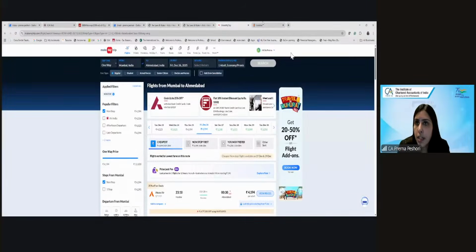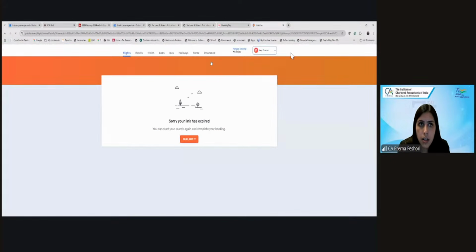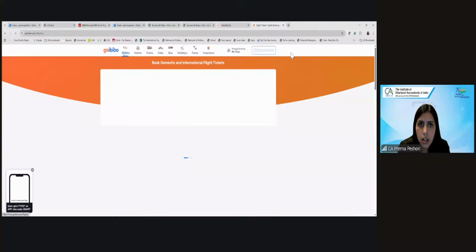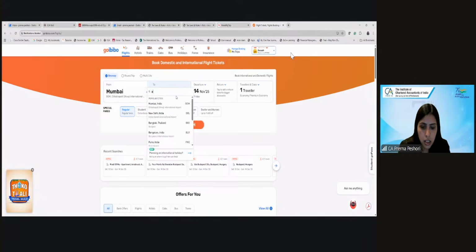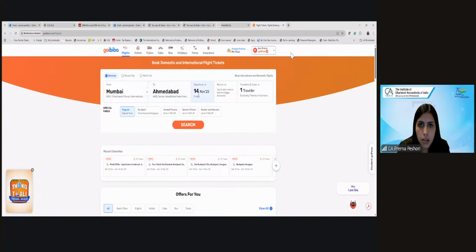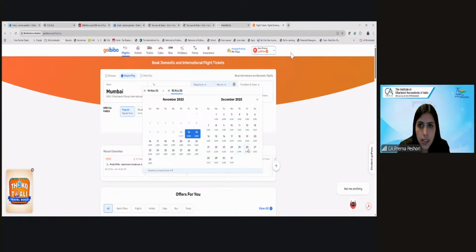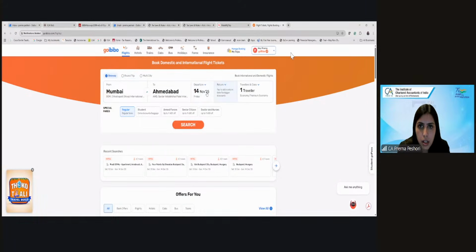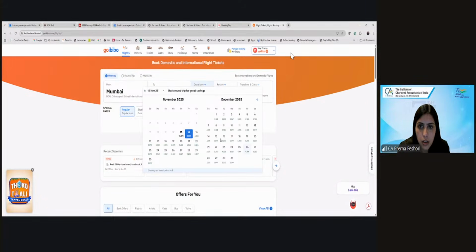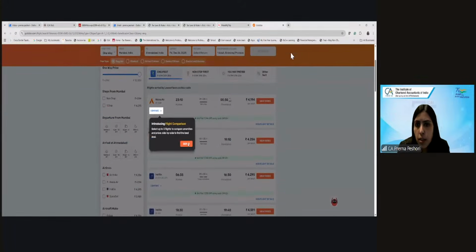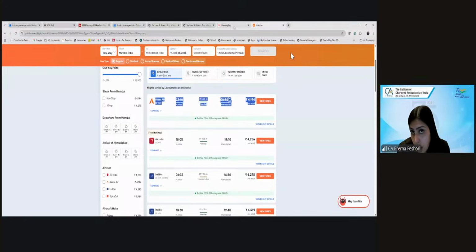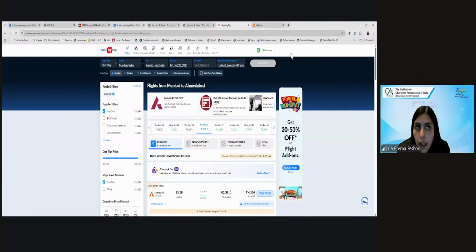Now this is showing 4194. Now let's say I also go here and check the same flight, Mumbai to Ahmedabad, on the same date, which is 26th of December. So now, if you see here, this is also 4194, but it will give me additional discounts also. It may be different also.